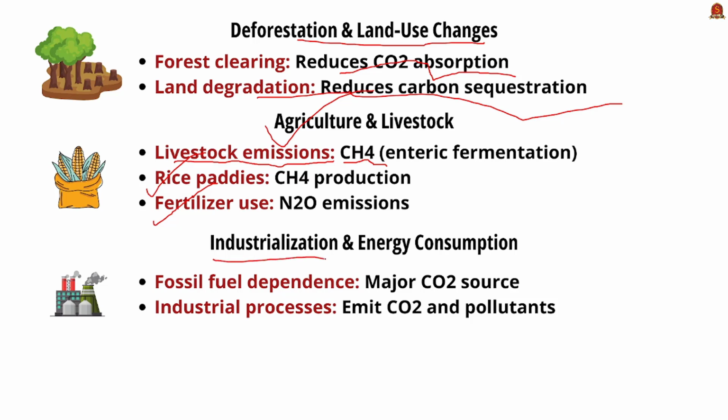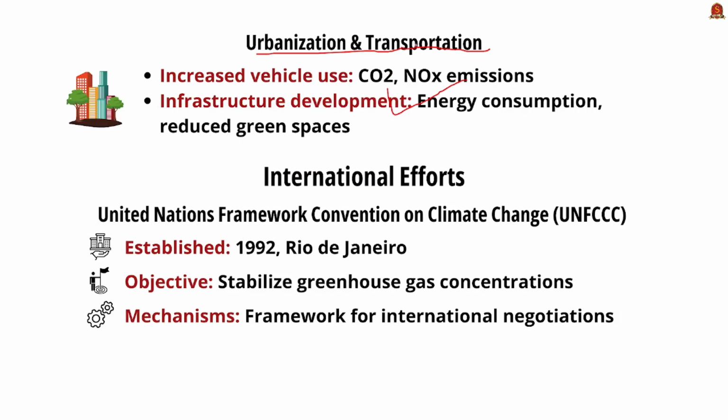Next, industrialization and energy consumption. Fossil fuel dependence has been attributed as a major contributor to CO2 emission. In addition, industrial processes also emit CO2 and other pollutants which are very harmful to maintaining present temperatures. The next one is urbanization and transportation. Increased vehicle use has been reported as a major contributor to carbon dioxide and nitrous oxide emission. And also infrastructural development has been attributed with energy consumption which leads to global warming and also reduced green spaces. Moving on, let us see some of the important international efforts to maintain global stability with respect to temperature.